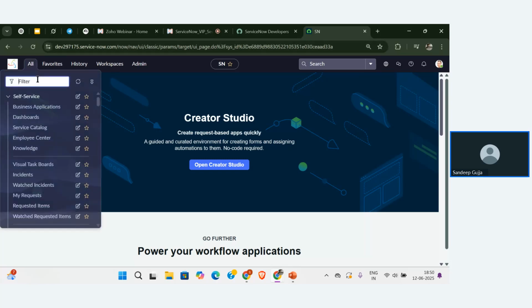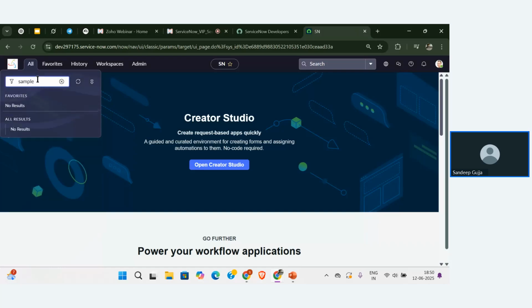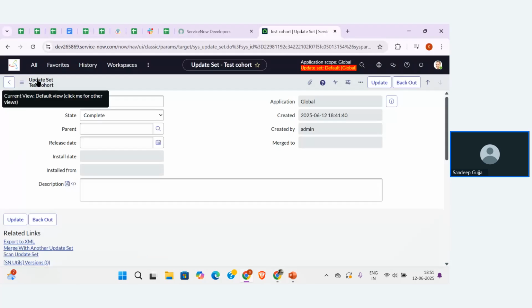Let me search for the table here, sample. Let me search for the table that is sample data. You can see there is no table with the name sample data now. There is no particular table with the name sample data. So now let me change that.